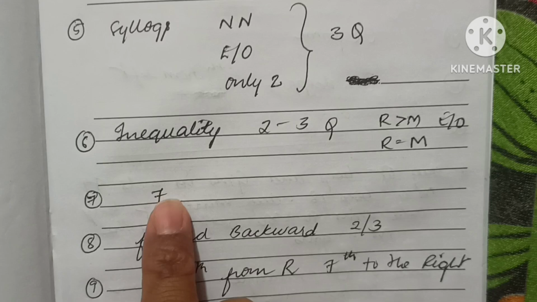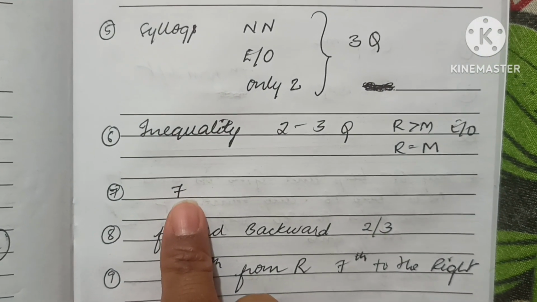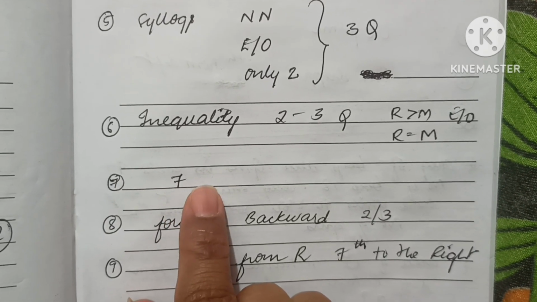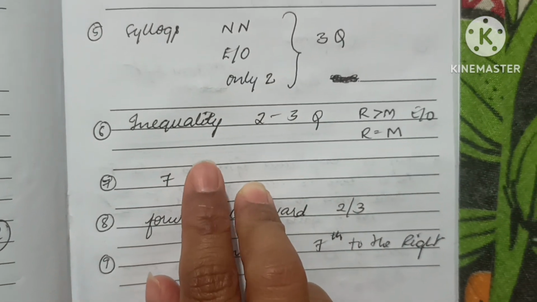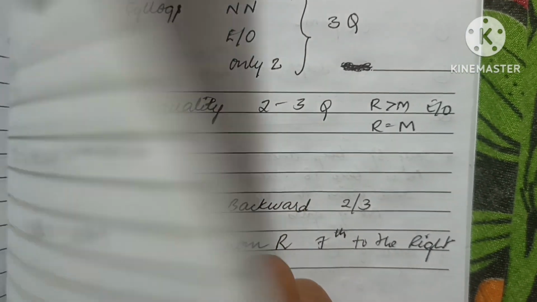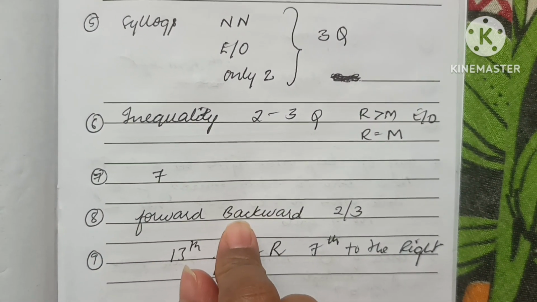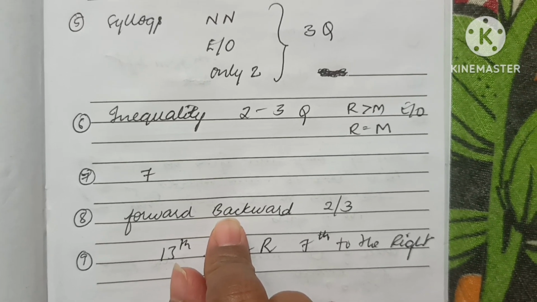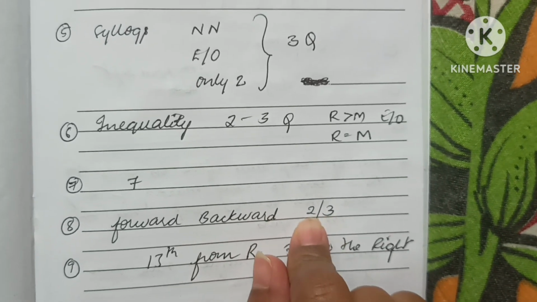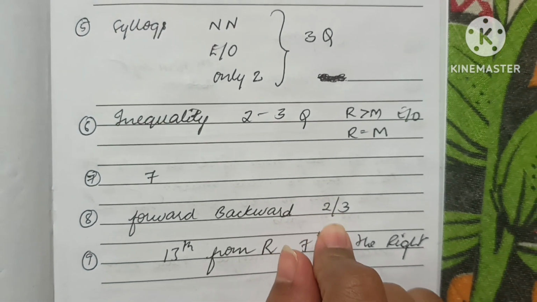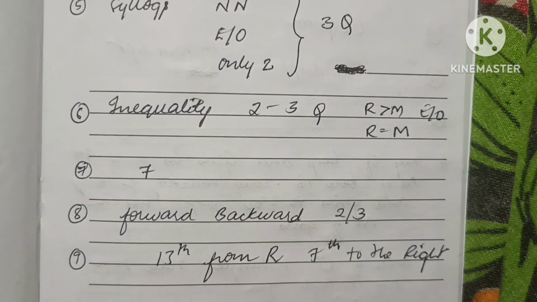And one answer I got as 7. I think they had mentioned 7th word from the left, 6th word from the right, so we have to add that. So there I think I got 3 plus 4, so that's why I have written 7 here. Then forward backward I have written, I don't know, maybe the number of digits between those numbers, I think. So I don't know whether I marked 2 or 3. Please comment what you marked for this.